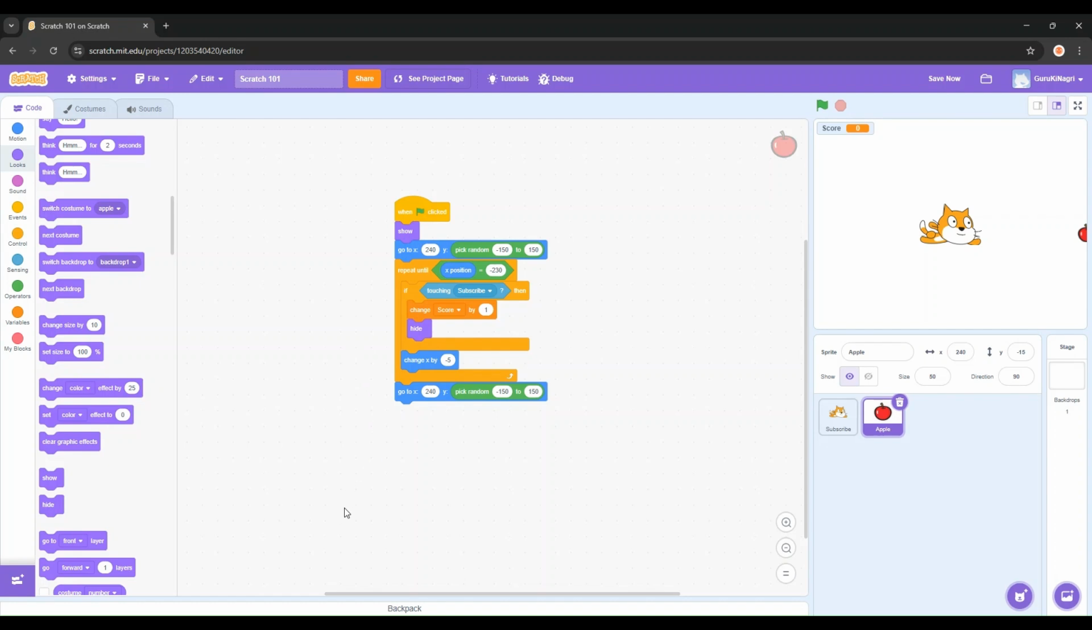There we go. Test it out. Fly your cat or your dragon or whatever you use and collect those apples. Your score should go up. Let's test. Yep, it works.